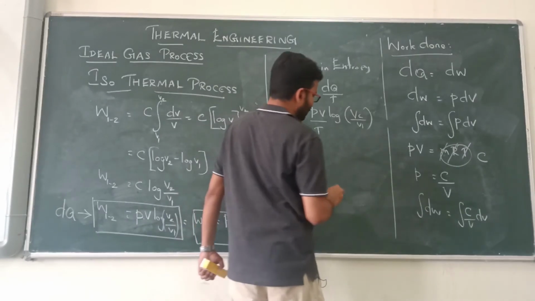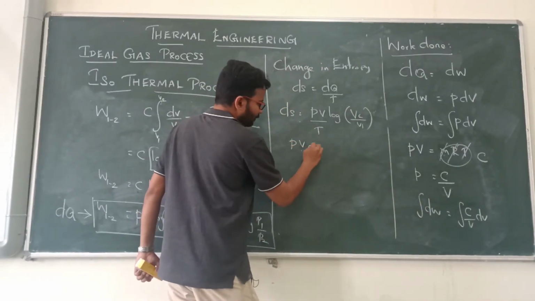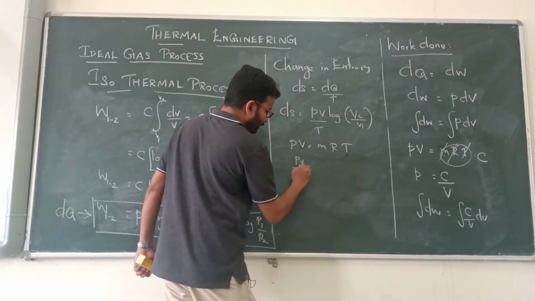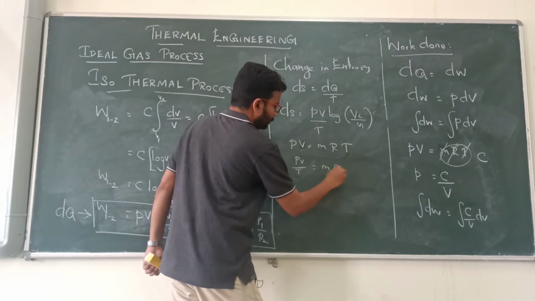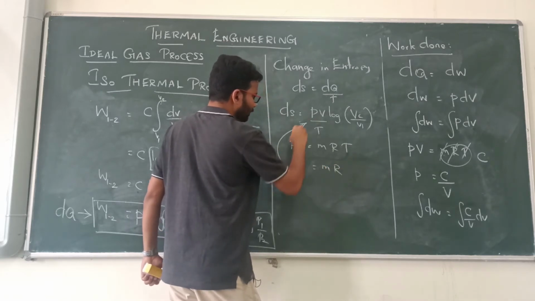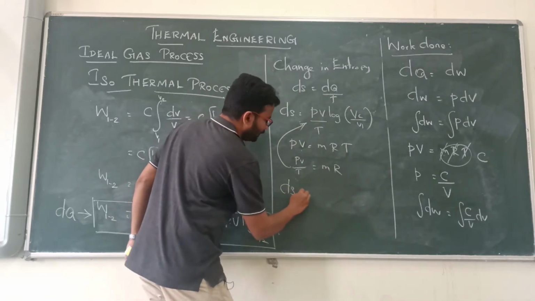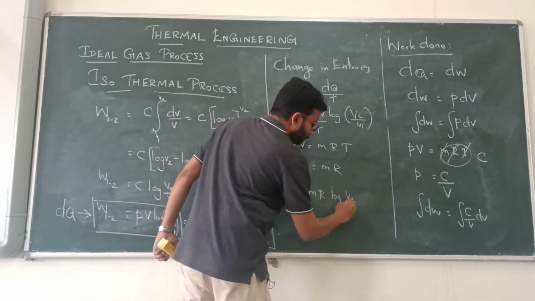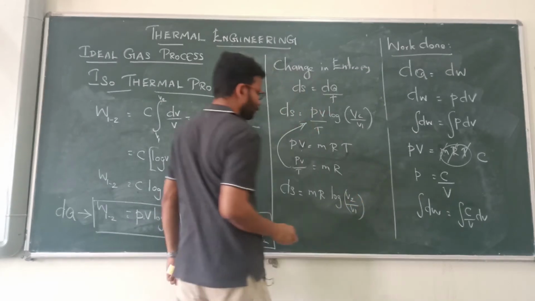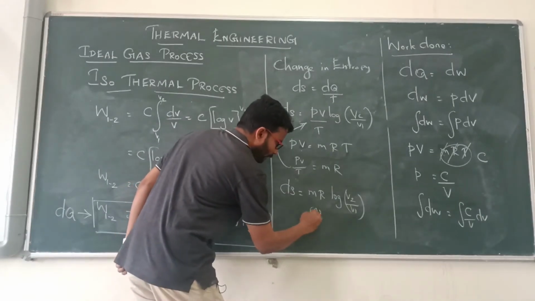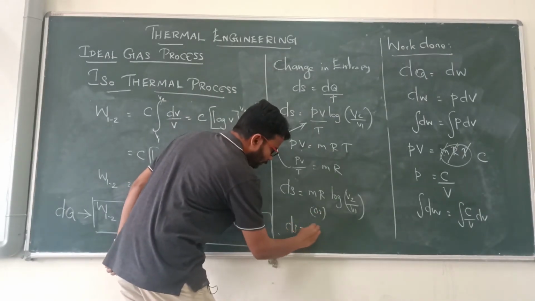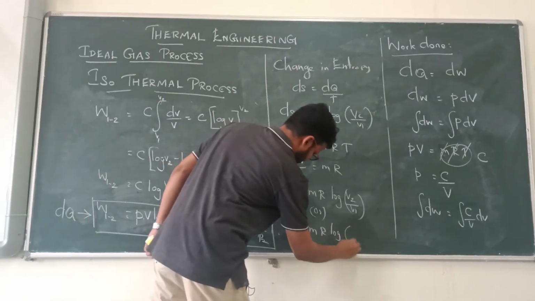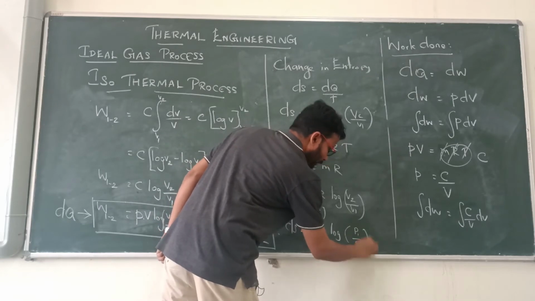What is PV by T? We know that PV is equal to mRT. Bringing T, PV by T is equal to mR. So we can substitute this value here. Therefore dS is equal to mR log V2 by V1. Okay, or the same, dS is equal to mR log P1 by P2.